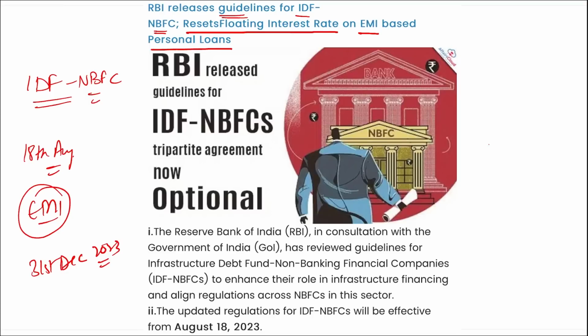So basically we can say that the floating interest rates on EMI based personal loans will be reset. We have seen in the past that the interest rates have gone up, and so the EMI of the person has also gone up monthly, correct. So more amount is being paid to the bank for the same amount of loan as the interest has gone up.